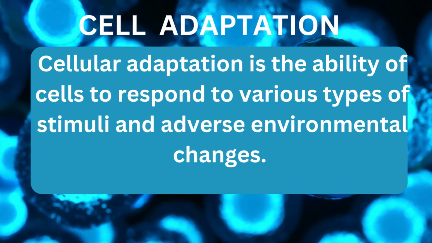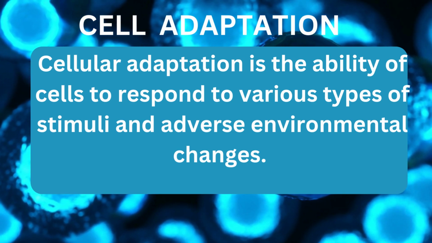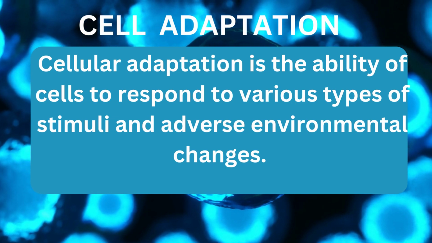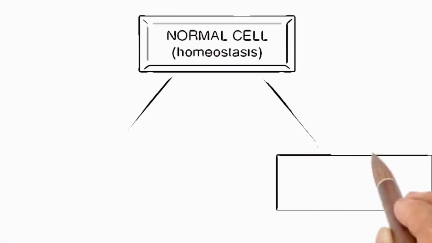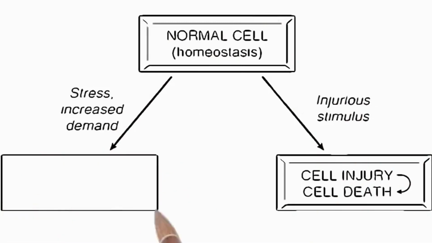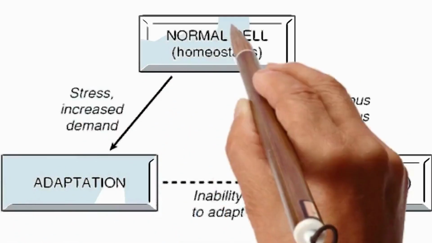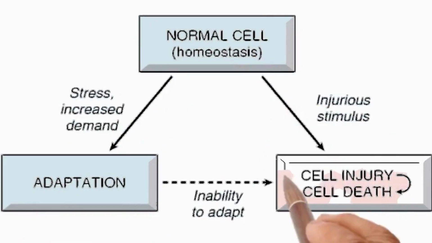Cell adaptation. Cellular adaptation is the ability of cells to respond to various types of stimuli and adverse environmental changes. A normal cell under an injurious stimulus suffers cell injury, but when the stress is increased, it leads to adaptation. If the cell is unable to adapt, it ultimately causes cell death.